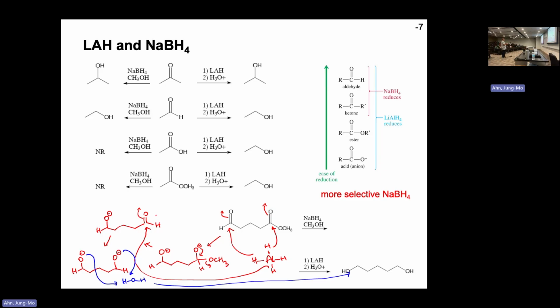That becomes an alcohol, and that also becomes an alcohol. If you treat that with sodium borohydride, only the aldehyde side can react, not the rest of the part. So this part remains the same. That part is the one that gets reacted. So you get different products. These are the things that you really have to recognize.